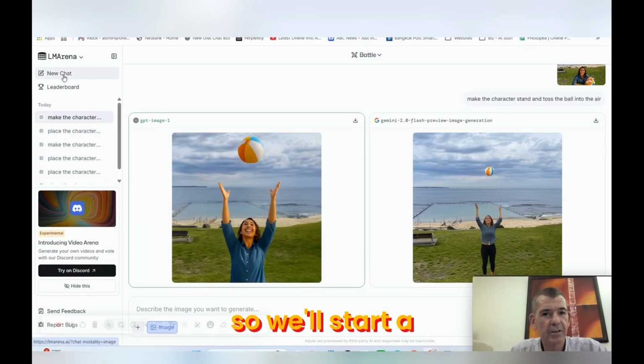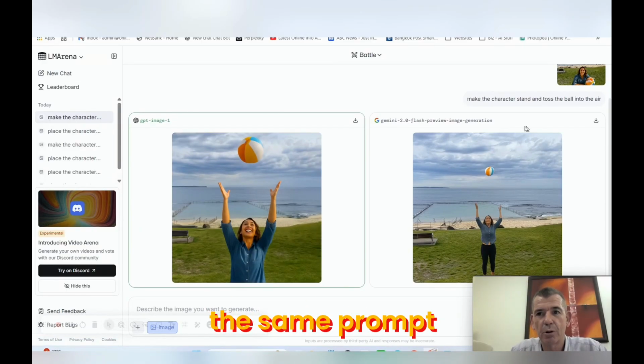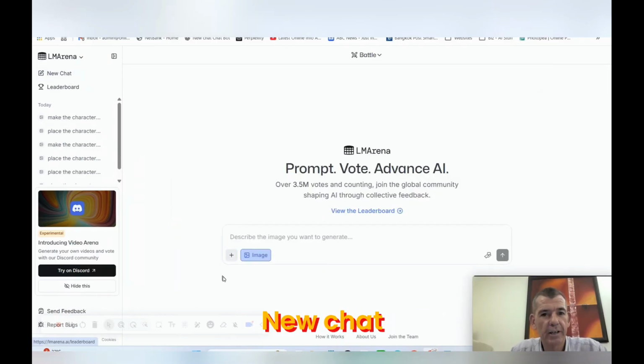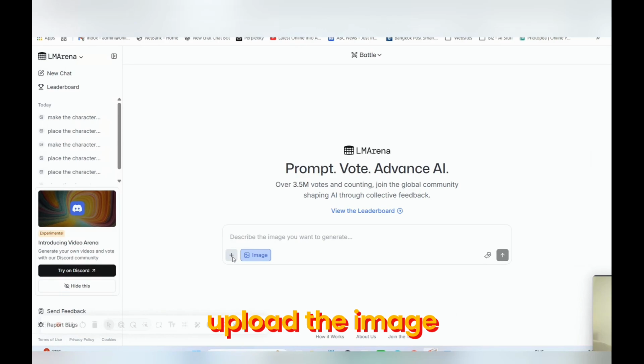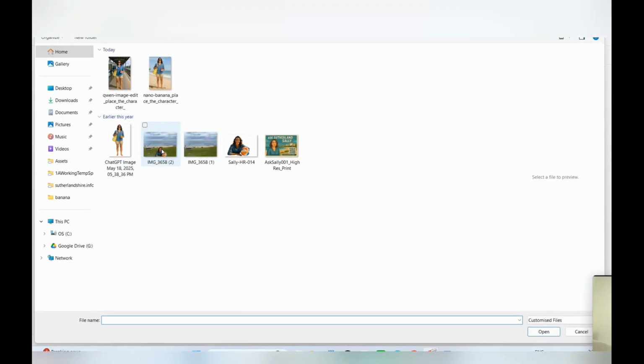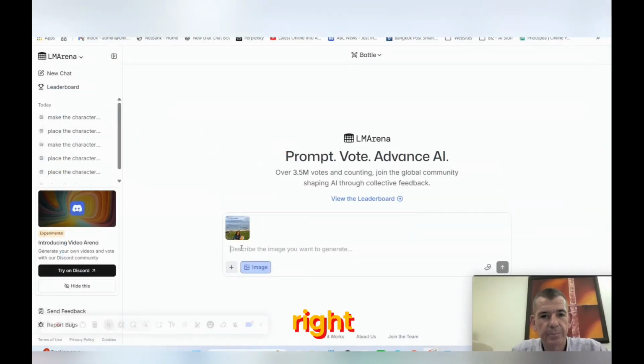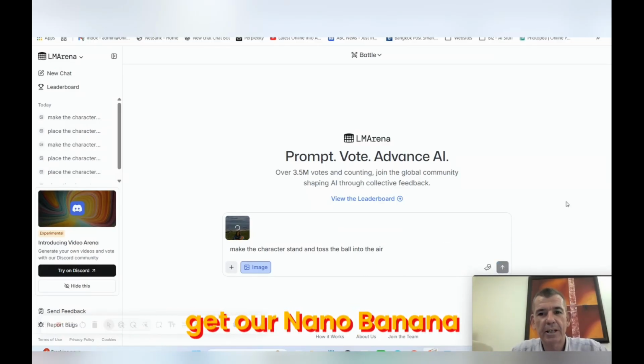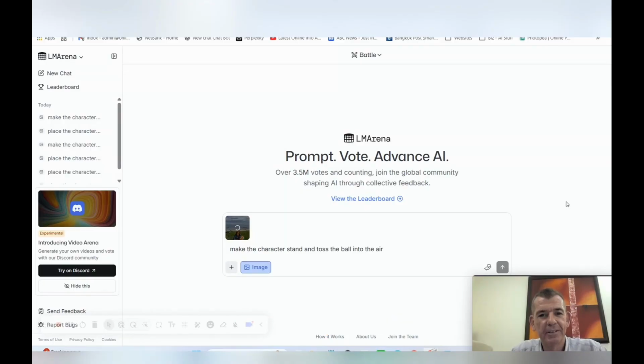All right, so we'll start a new chat and we'll see if we can get the banana. I'll use the same image and I'll use the same prompt. So I'll just copy this prompt so we've got it right. New chat, same deal, upload the image. That's the original image, right? Paste it in here, and let's see what happens here. Let's see if we get our Nano Banana to compare it.